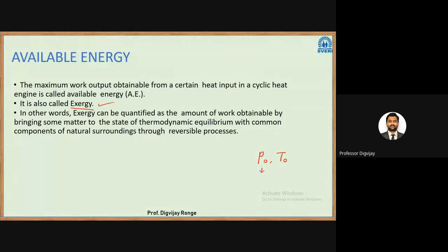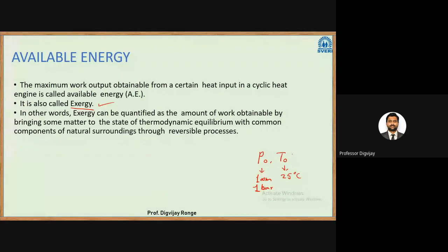P0 is the pressure of the atmosphere. Generally we take it as 1 atm or 1 bar. T0 is the temperature of the atmosphere. Generally we take it as 25 degrees Celsius. So these are the dead state.